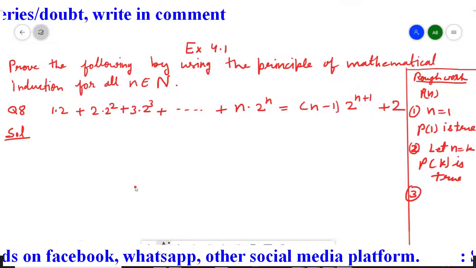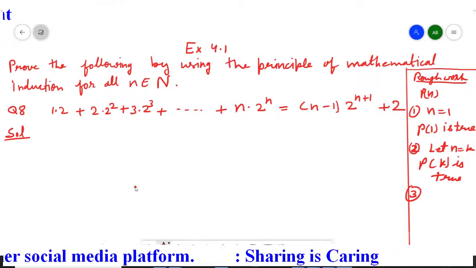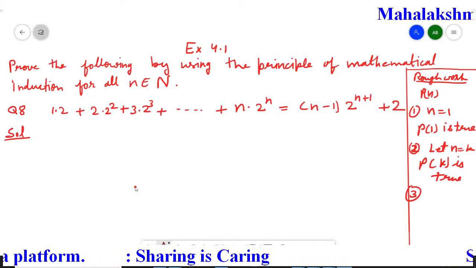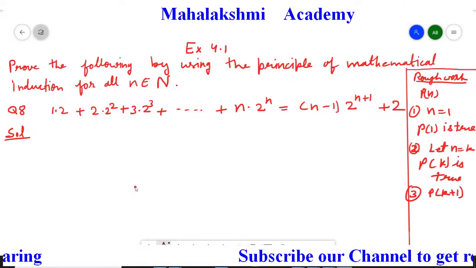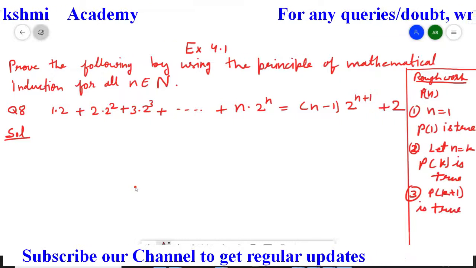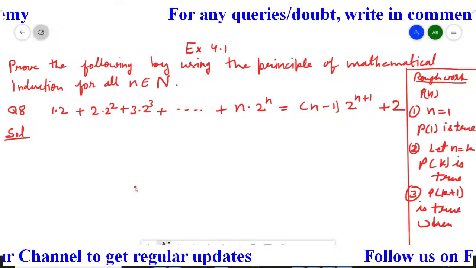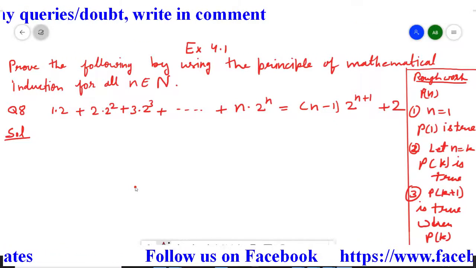So the second step is our assumption, we do not have to prove it here. That's why I wrote let n equal to k, Pk is true. Then in the third step we have to prove Pk plus 1 is true when Pk is true. So these are the 3 steps.